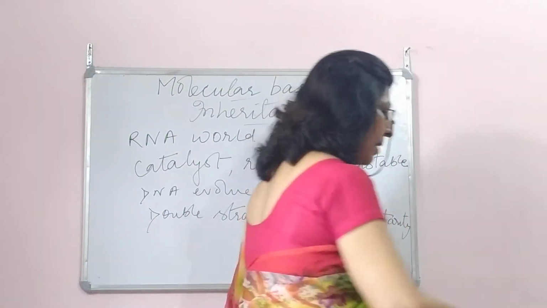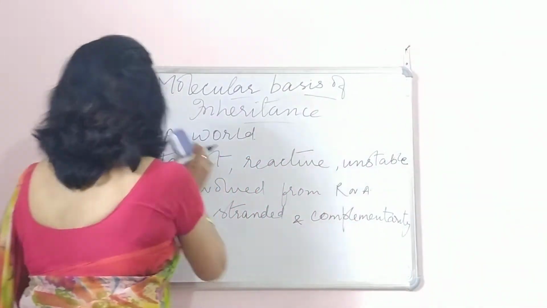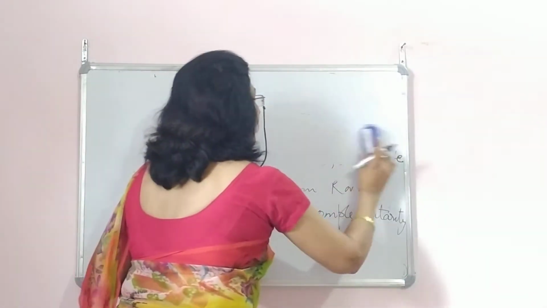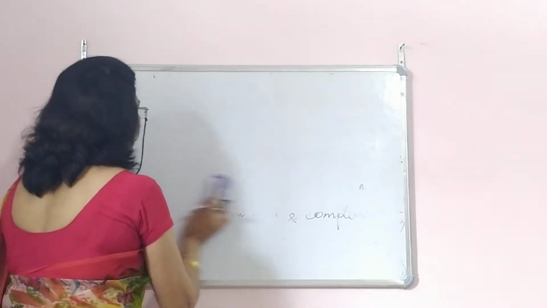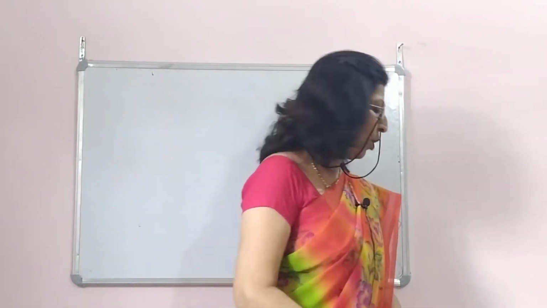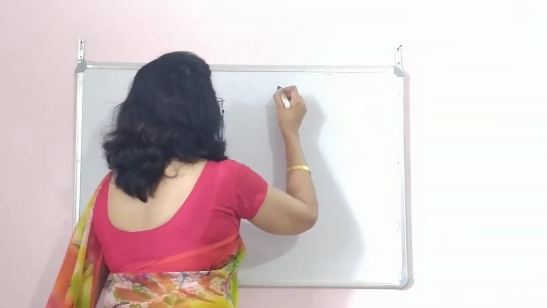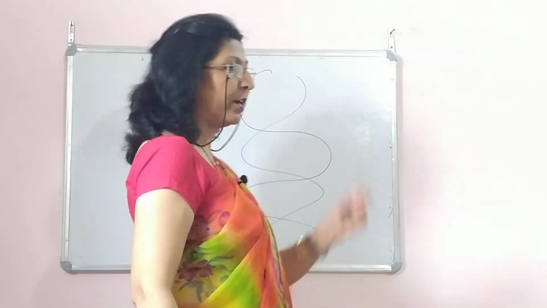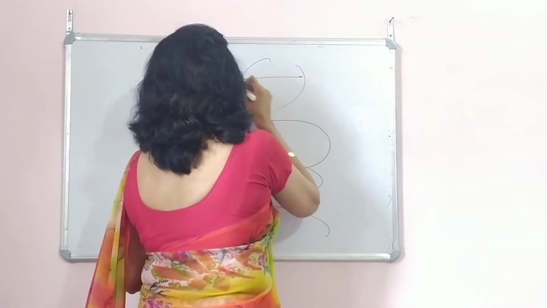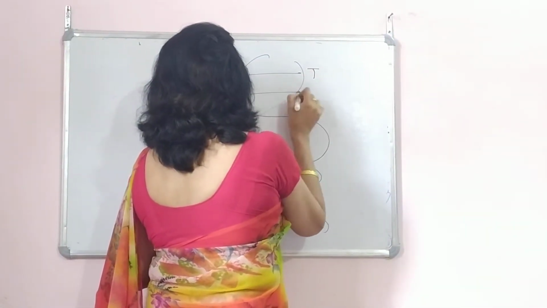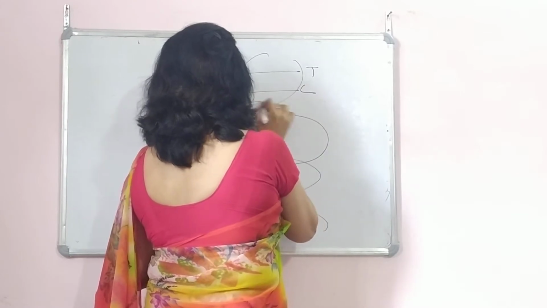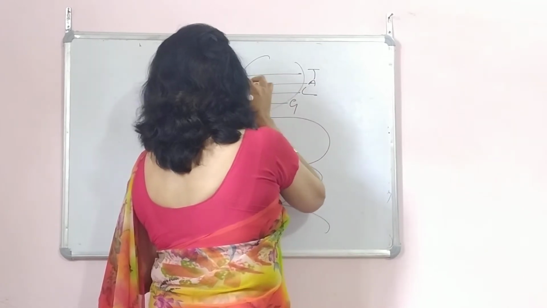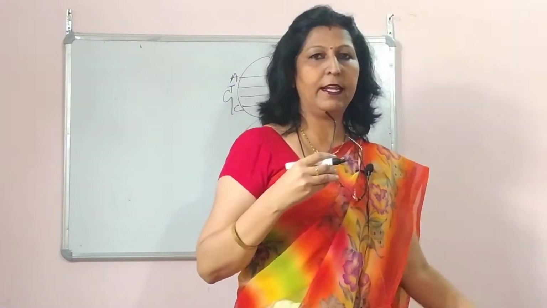And when we talk about the replication, Watson and Crick had given the double helical structure. If you remember, we have already done the DNA structure. This was the DNA structure which we had done, so this was the double helical structure. Now adenine goes with thymine and guanine always goes with cytosine. And here if it is cytosine, it may be guanine and it may be thymine and adenine. So now we come to this DNA replication.